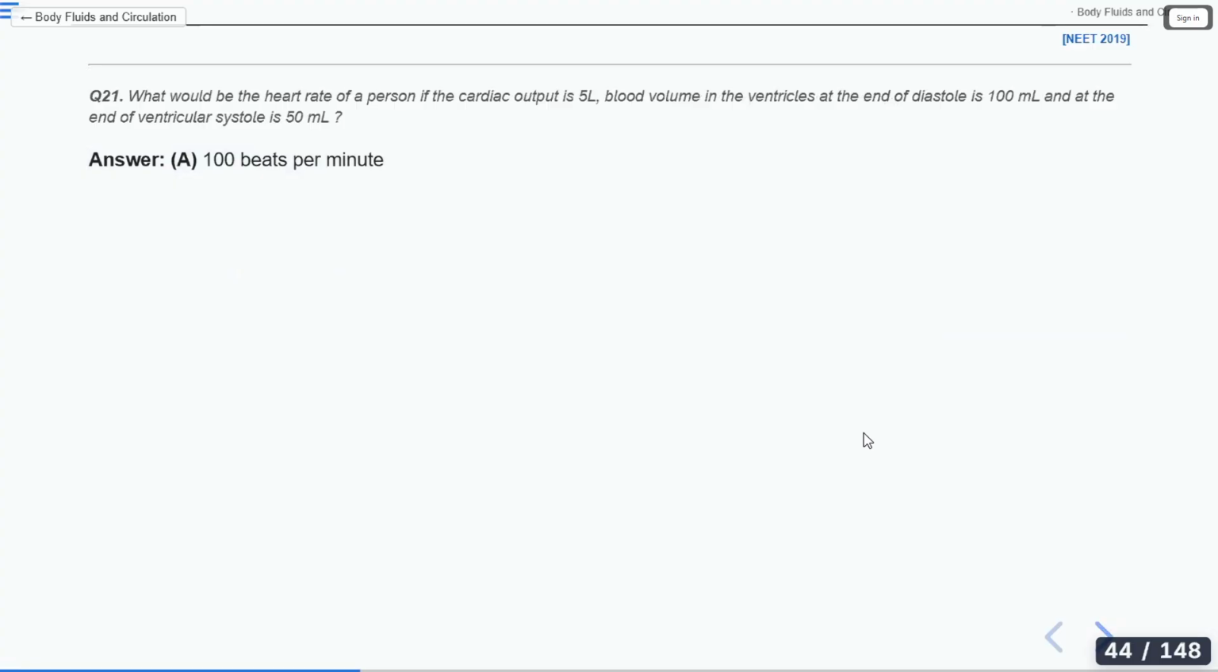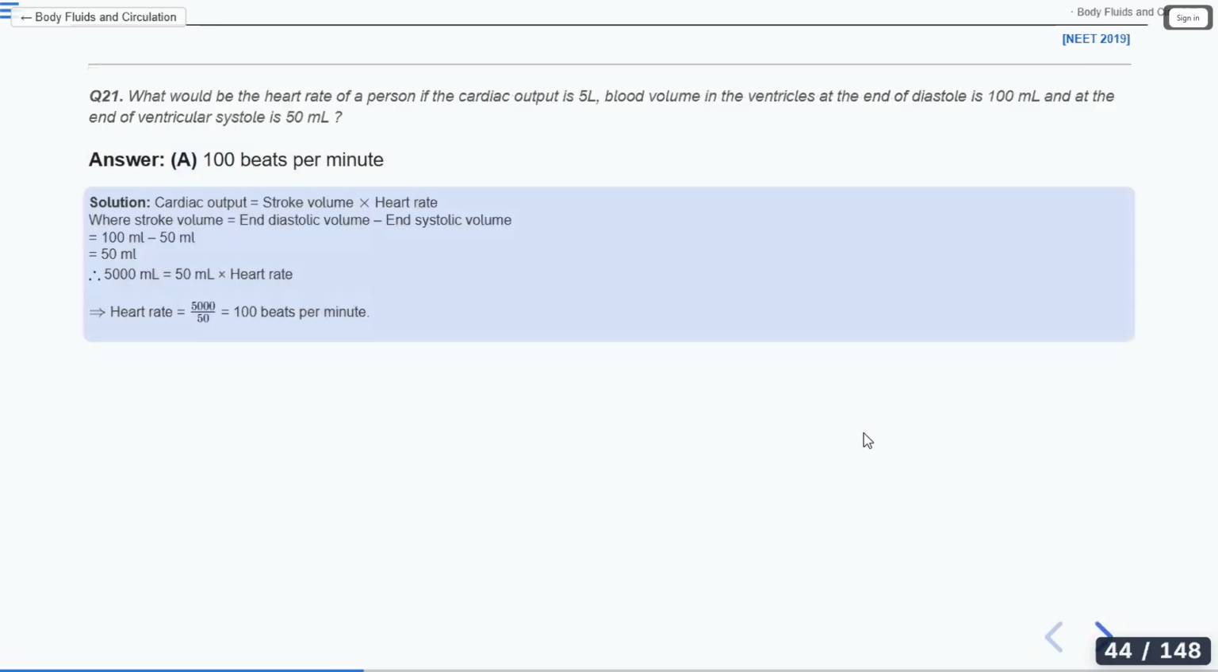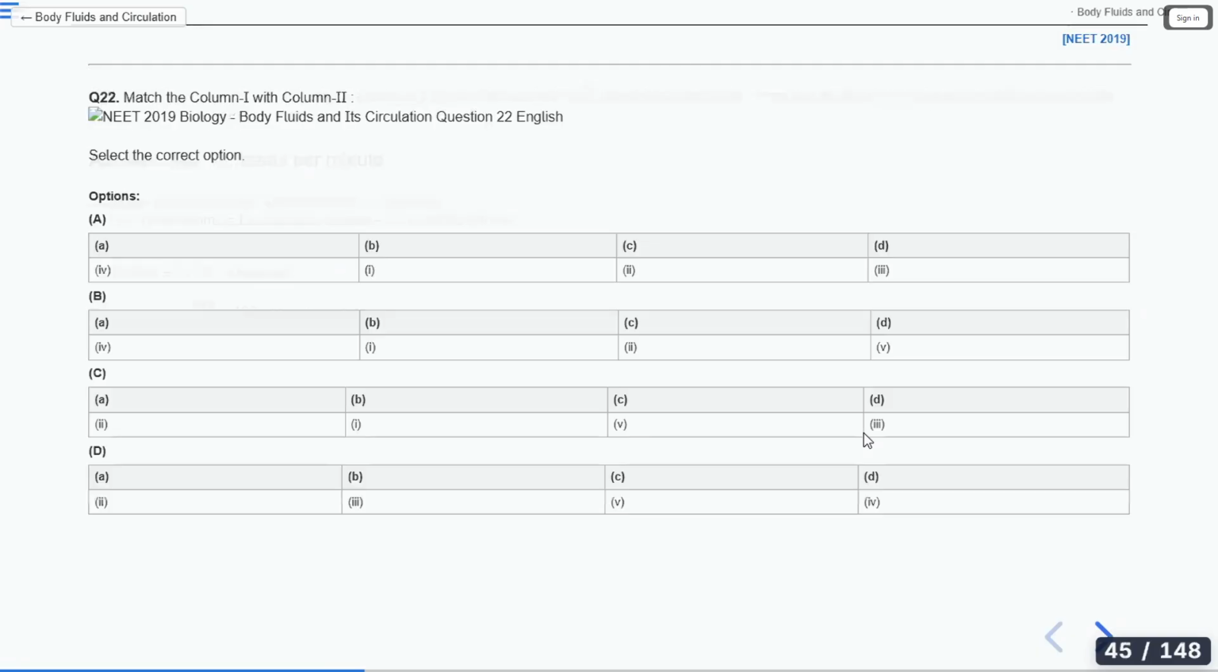As it is given in liters, you have to convert that into ml and divide it by the ventricular systole volume. Understood now? Any doubts? So cardiac output is equal to stroke volume into heart rate. How can you find the stroke volume? Diastole minus systole. Any doubts in this problem? Okay, good. Let's see the next question.